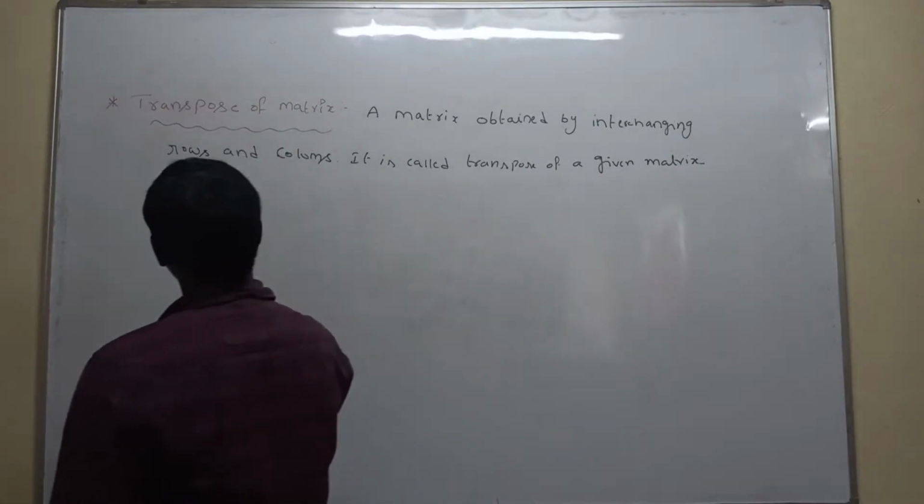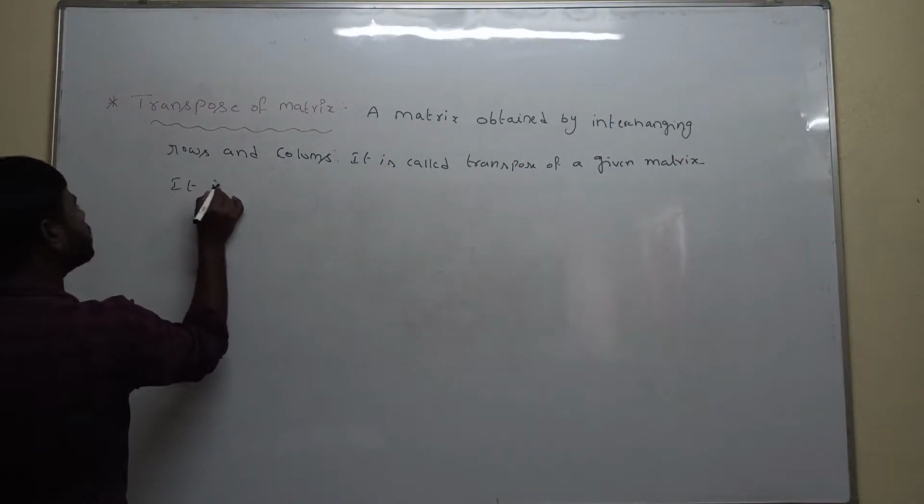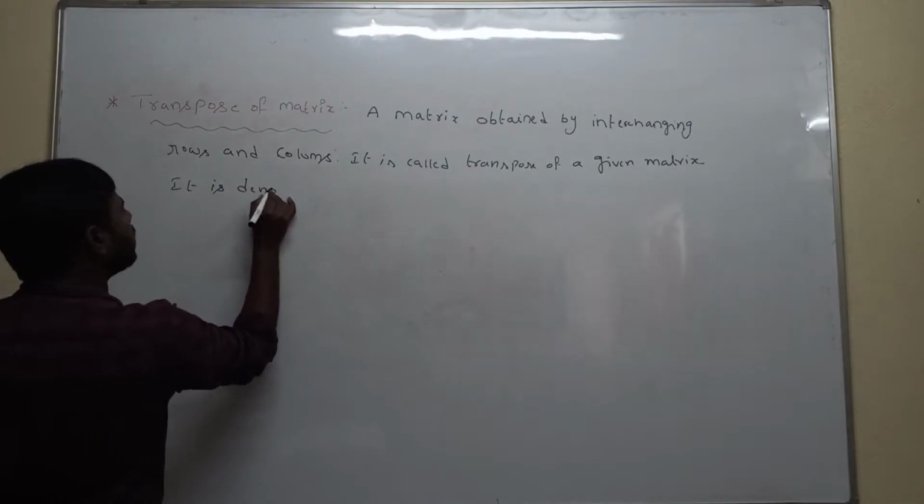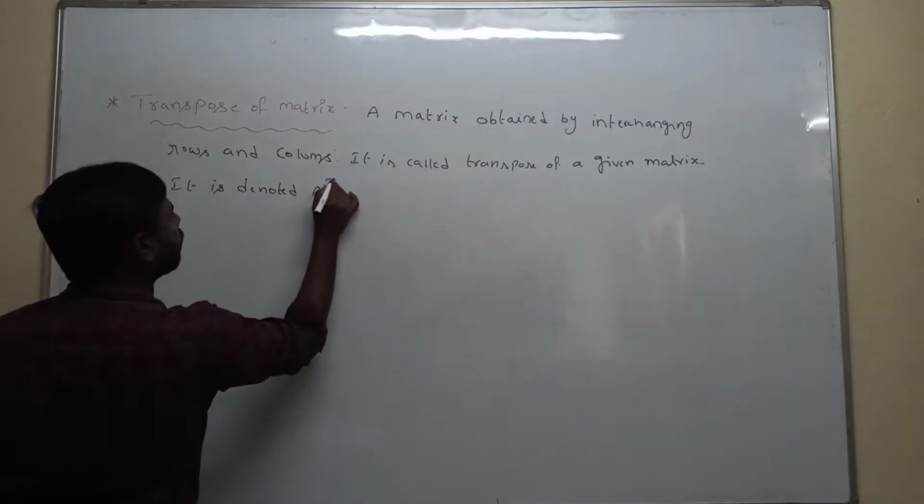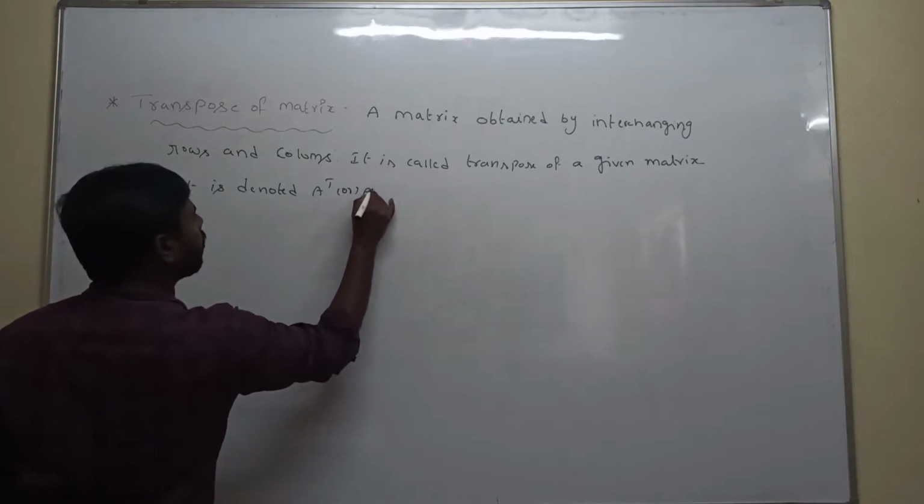It is denoted by A power of T or else A power of dash.